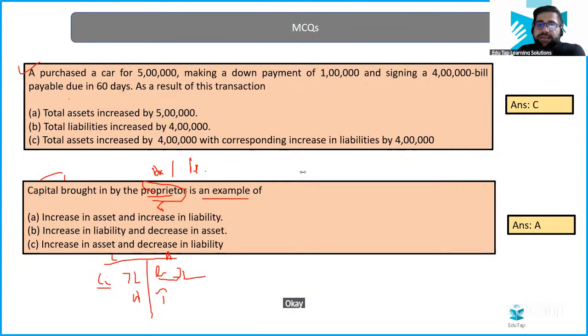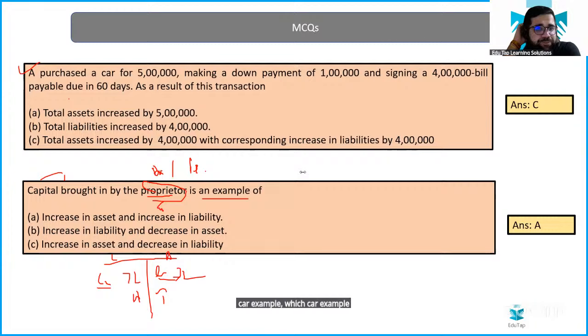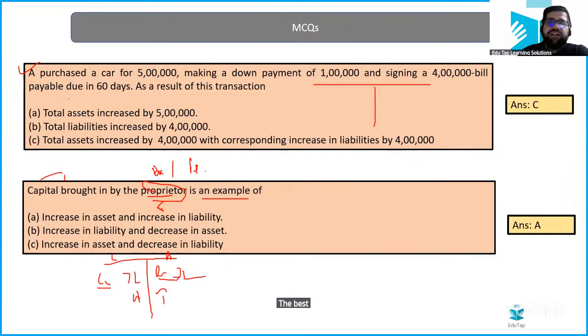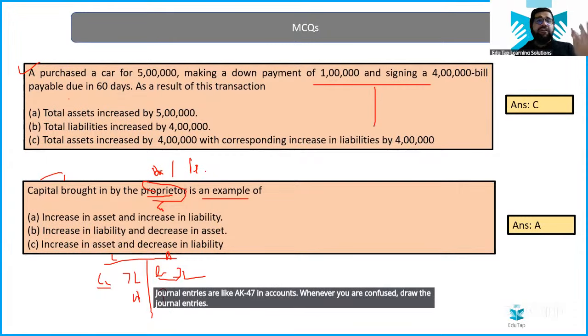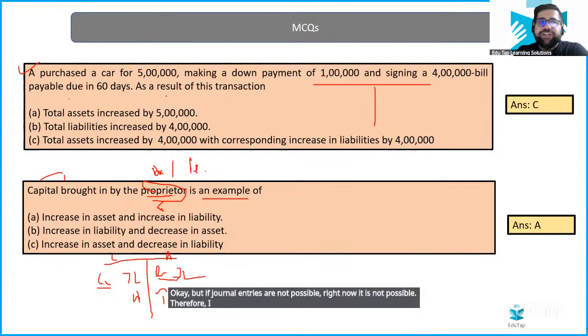Okay. Yes, sir. Sir, can you please explain this car example by drawing the balance sheet? Car example, which car example did I show you? I have shown the land example. First question. Okay, cool. So if you draw the balance sheet again, and always remember in accounts, whenever you have confusion, the best thing is journal entries. Journal entries are like the AK-47 in accounts. Whenever you are confused, draw the journal entries. But if journal entries are not possible, as right now, therefore I am showing you this balance sheet.